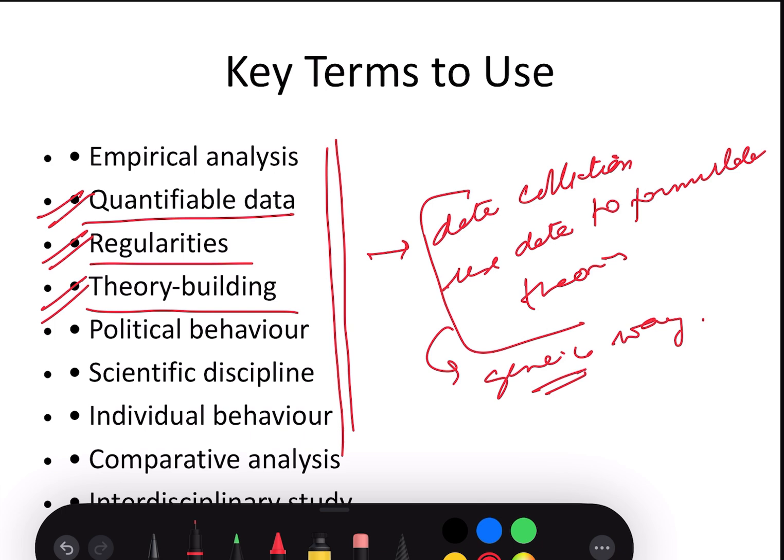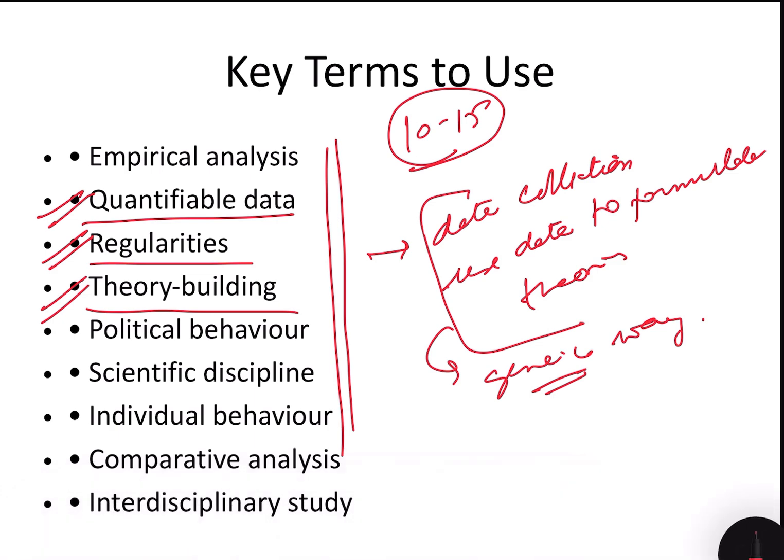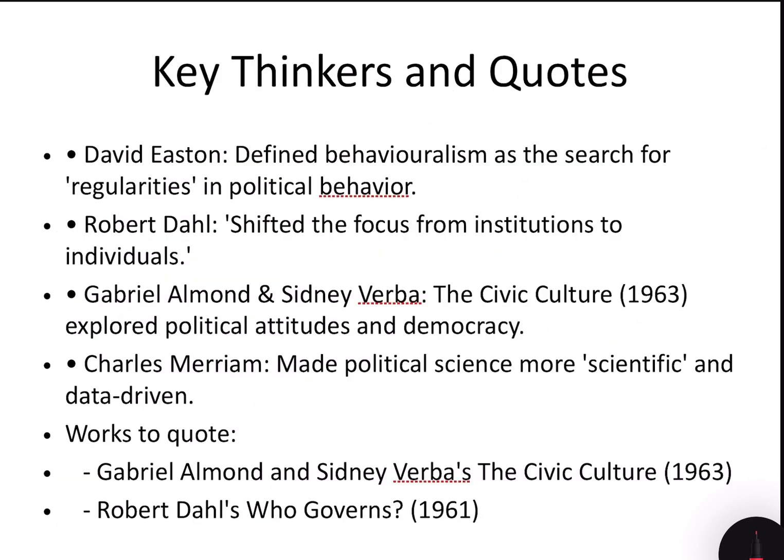So you ensure that you have a collection of at least 10 to 15 such terms per topic that you need to write in your answer, that are very specific to the topic and that are not generic. These aspects, comparative analysis, interdisciplinary study, are some things that need to come in your answer. Next is key thinkers and quotes.